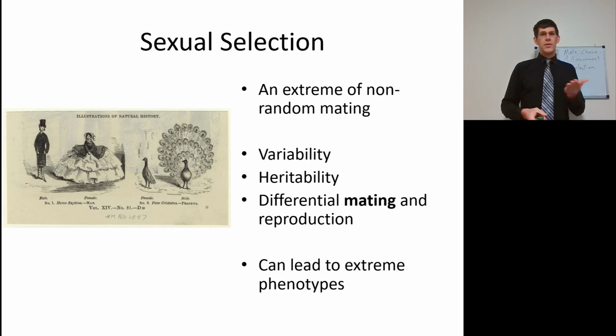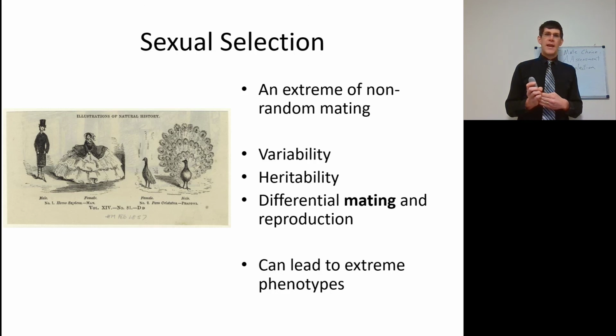Now it takes variability. The males have to look different, or the females have to look different, whichever one is being selected on, in order for there to be any selection. If they all look the same, then there is no selection. It's just whatever one is. It's not Mr. Right, it's Mr. Right here. There has to be heritability.